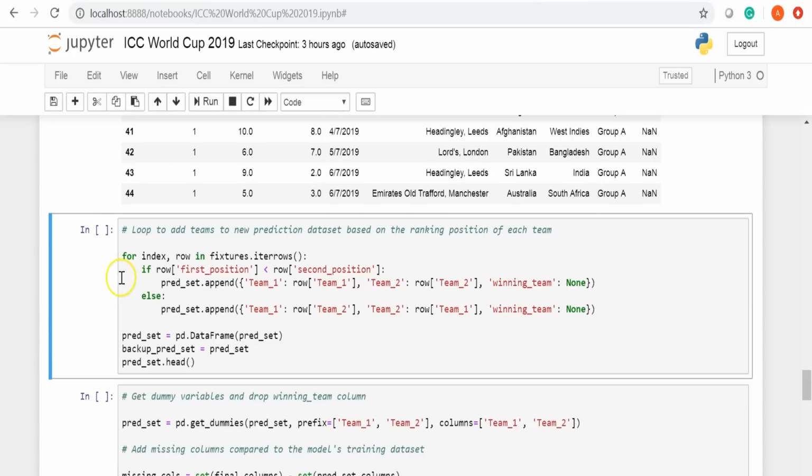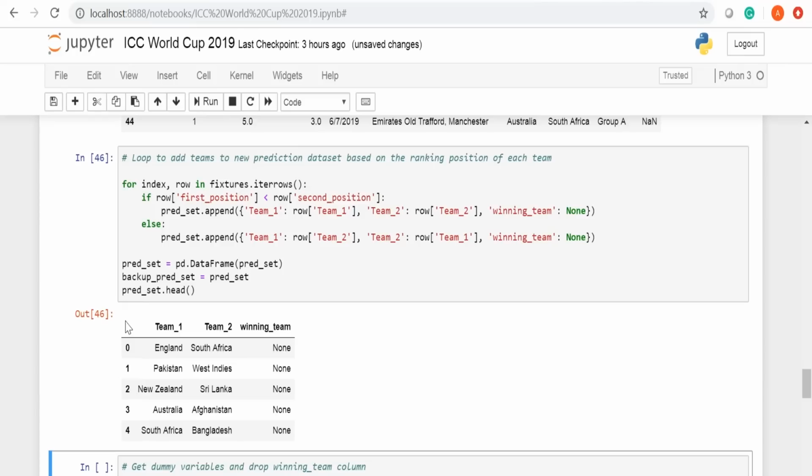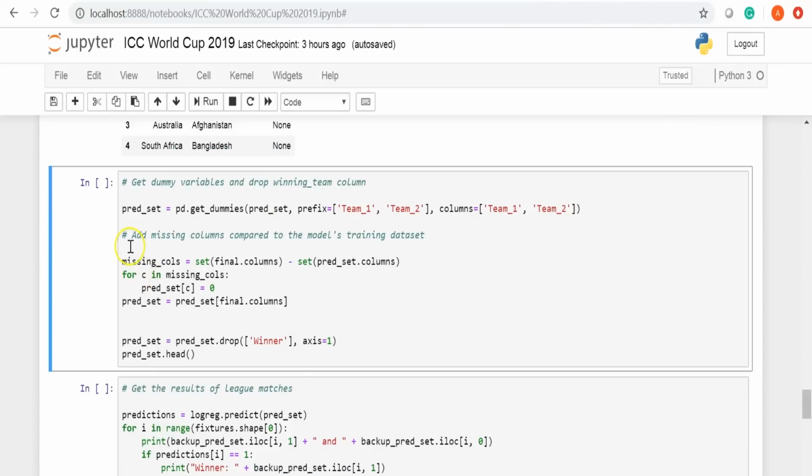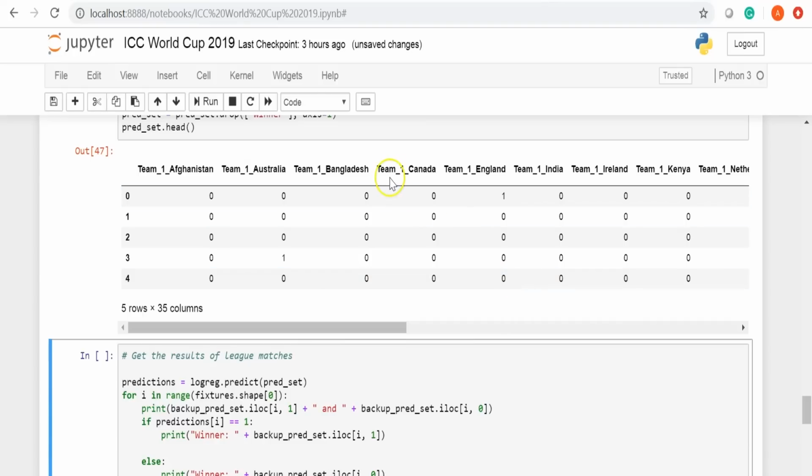After this, we'll run a for loop to add teams to the new prediction data set based on the ranking position of each team. Then we'll convert the list pred set into a data frame and store it in a variable called backup pred set. These are the first 5 results of the list pred set. Then we need to get the dummy variables and add missing columns to the training data set by running a for loop. Here's the output of the teams that are playing in the World Cup for all the matches.